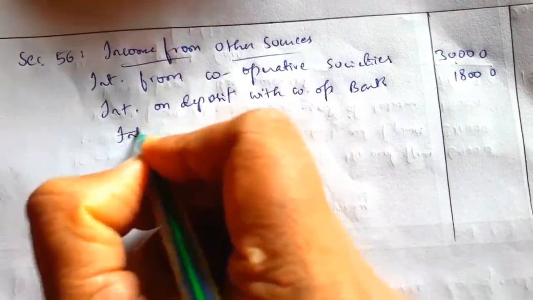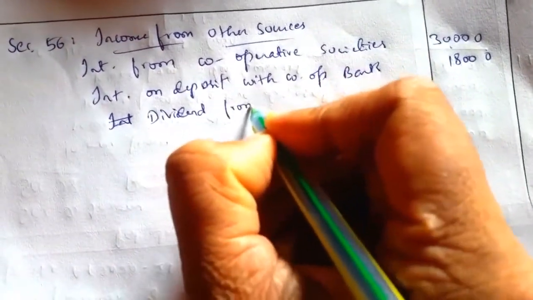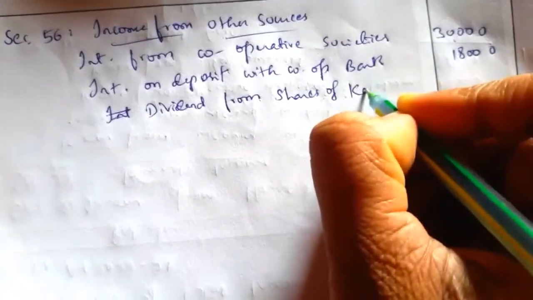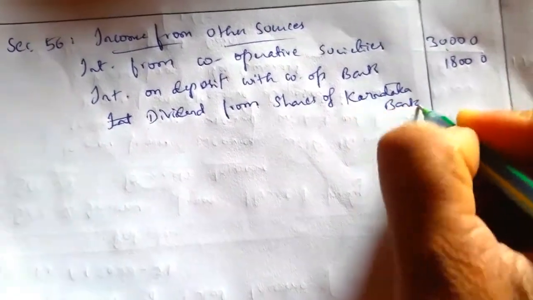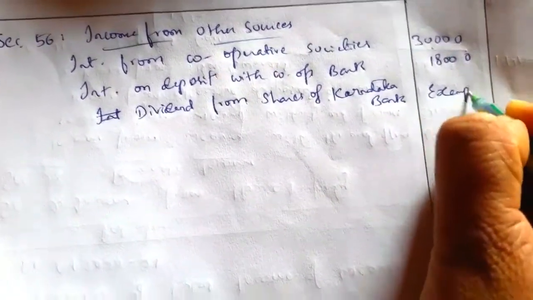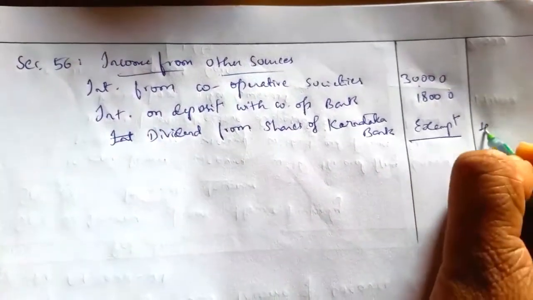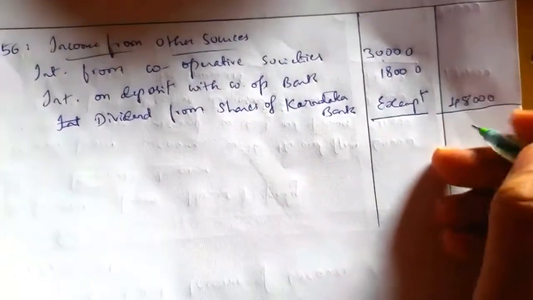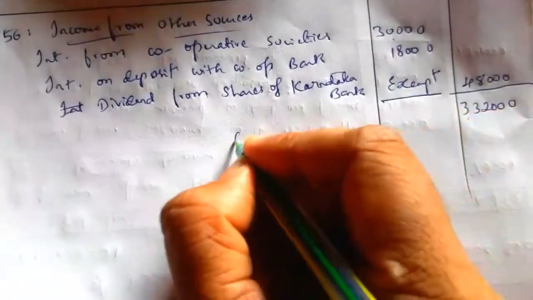Next, dividend from shares of Karnataka Bank. So that is exempt. So total income from other sources is 48,000. Now we have to add the 5 heads of income. So we will arrive at 3,32,000 as the GTI.